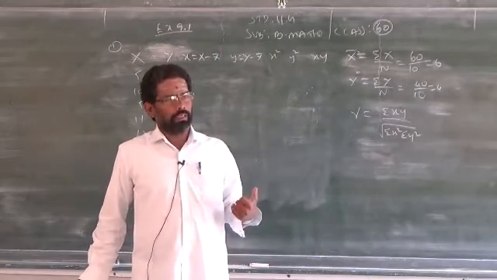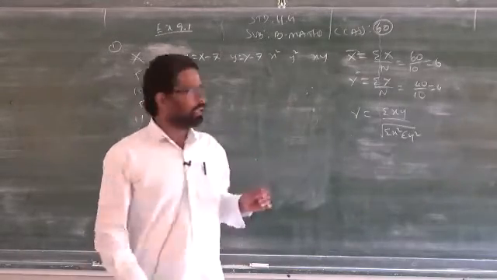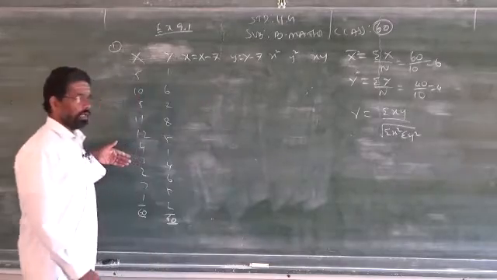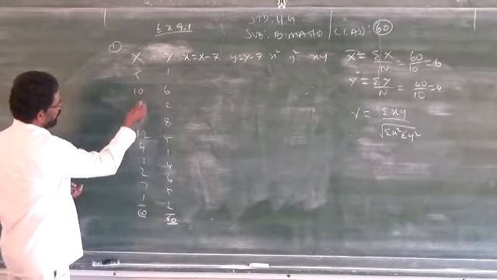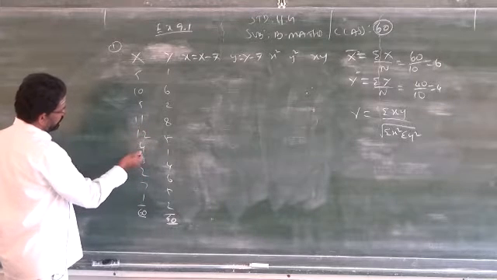For the third method, suppose for example, I explain here itself, assumed mean. All the values are very close to, for example, 1, 7, 2, 3, 4, 12.